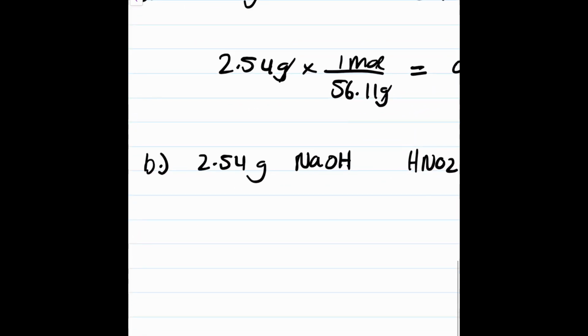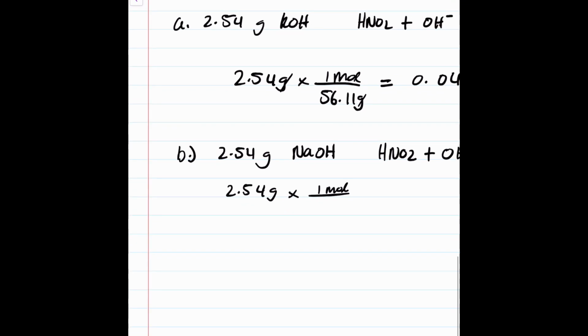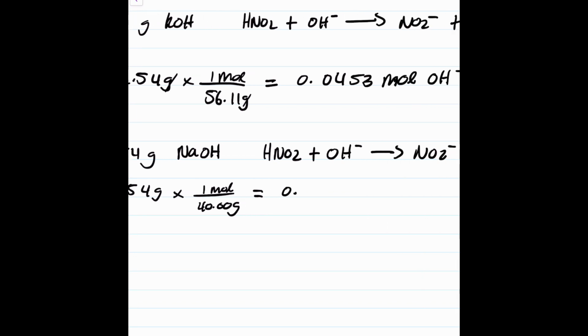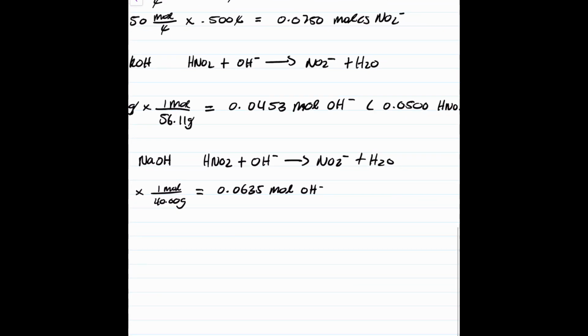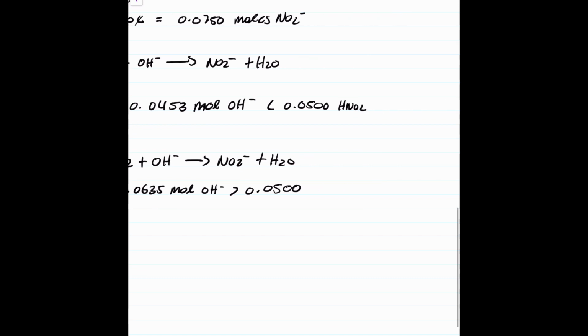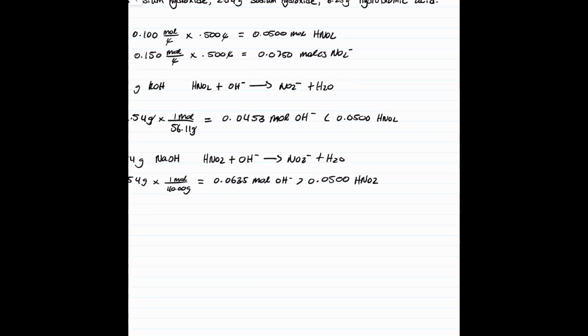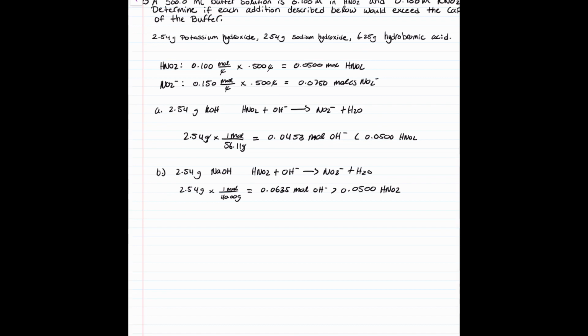We want to calculate moles. We can do this using dimensional analysis. The molar mass of sodium hydroxide is 40.00 grams per mole. A quick calculation for moles gives 0.0635 moles OH minus added, which is greater than the amount of moles of HNO2 that we have to counteract the strong base. As a result, since we have more moles OH minus added, the buffer capacity is exceeded.